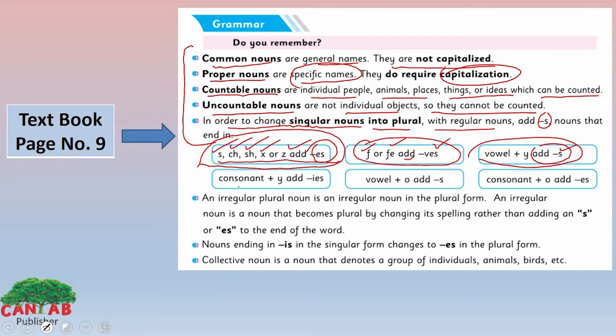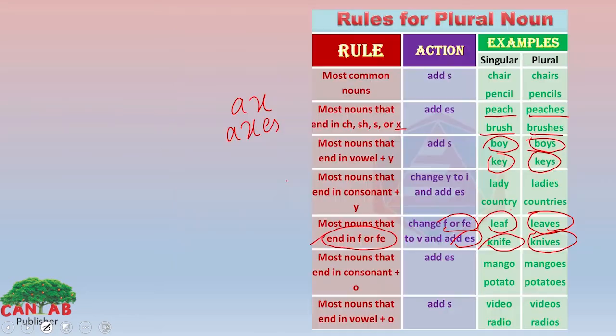Look at the fourth way of changing singular to plural nouns. Consonant plus y, we add ies here. When a word ends with consonant plus y, we simply add ies to make it plural. How? Look at the examples. Most nouns that end in consonant plus y, we change y to i and add es, like lady, ladies, country, countries. We removed y and added ies here.